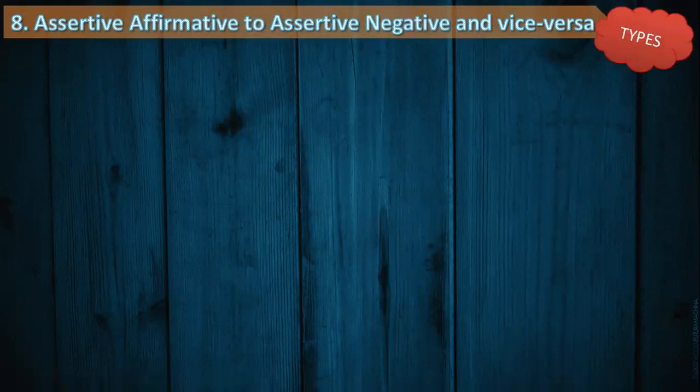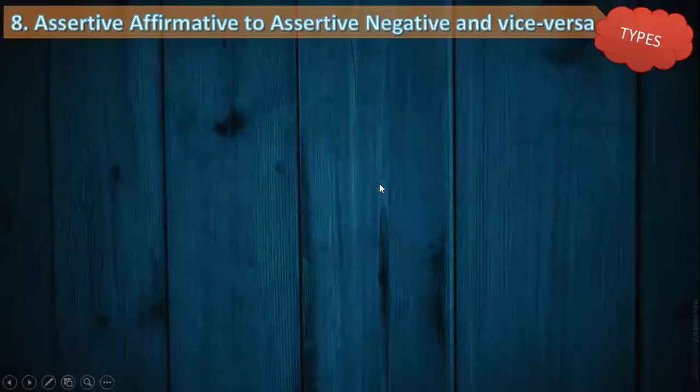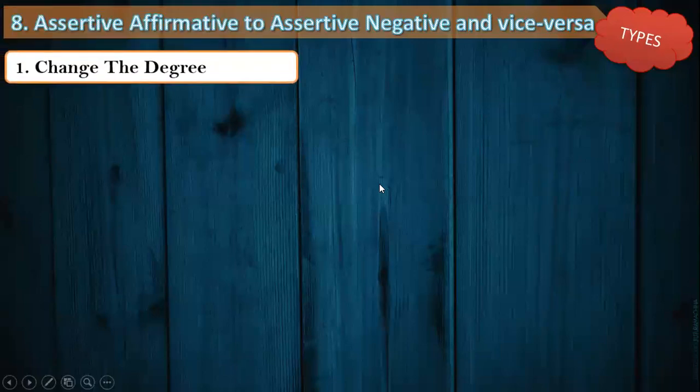Now, when it comes to changing from affirmative to negative and vice versa, there are certain types that we can use in order to change it. So let's understand all these different methods. Here we have the first change, that is change the degree.